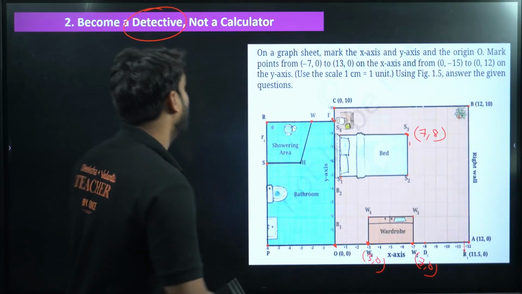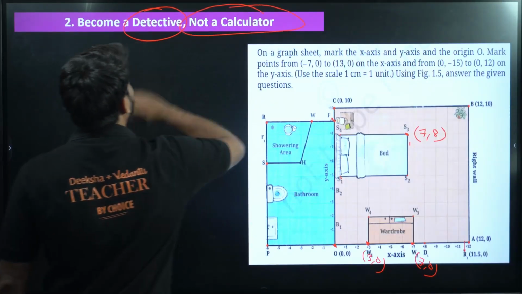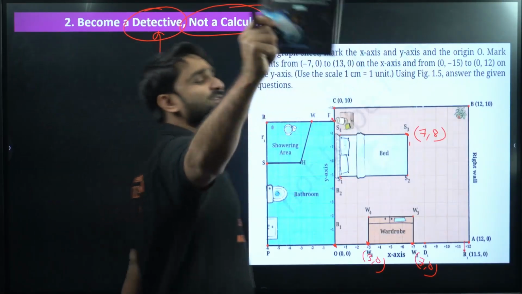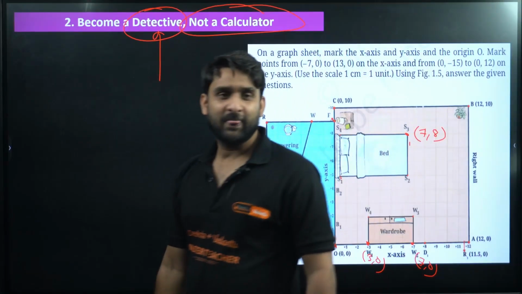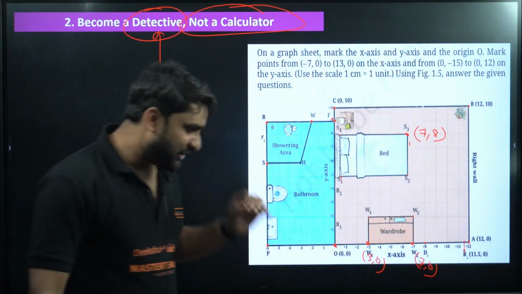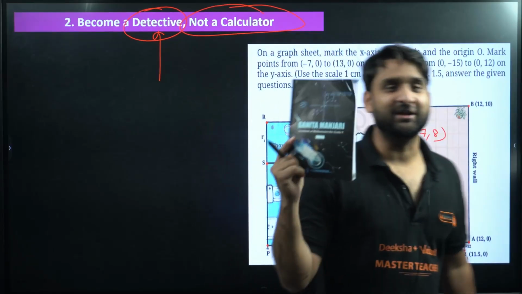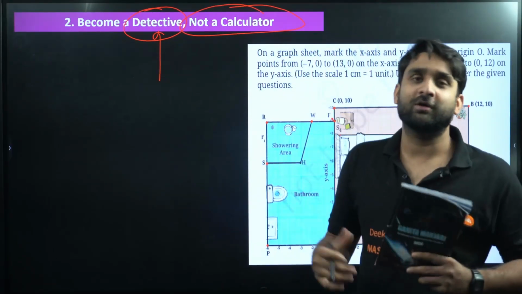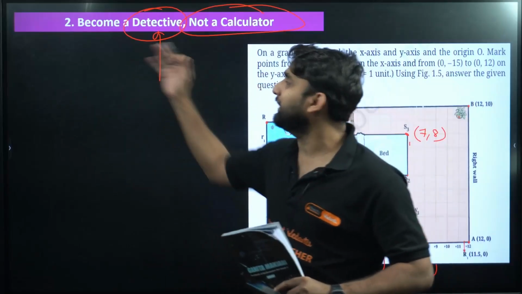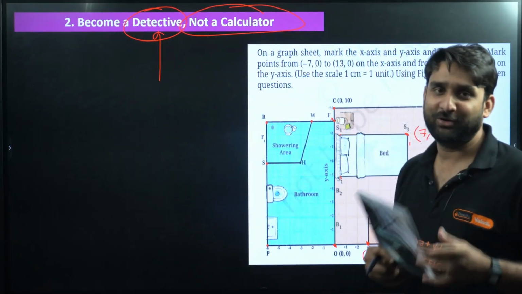So instead of becoming a calculator directly, you have to be a detective for this question, for this book especially, this Ganita Manjari. My dear, this is the genuine demand of this Ganita Manjari textbook. So my dear students, I hope you will put in huge effort to become a detective as per the requirement of this textbook.